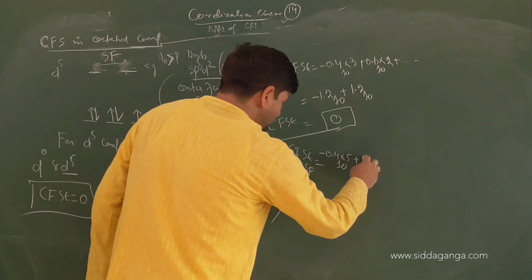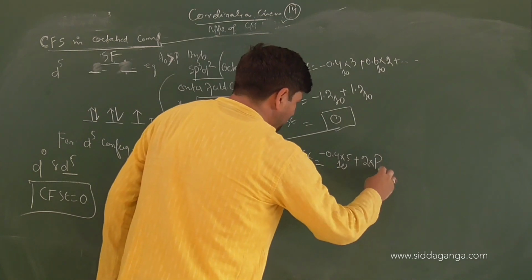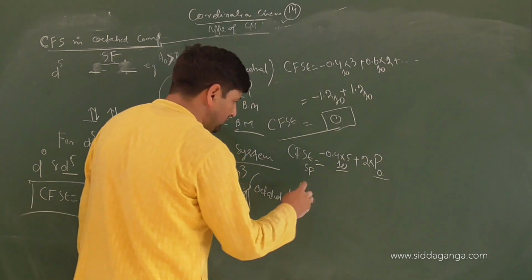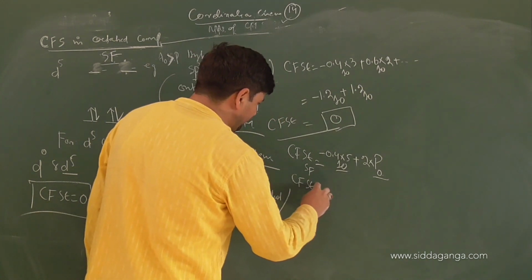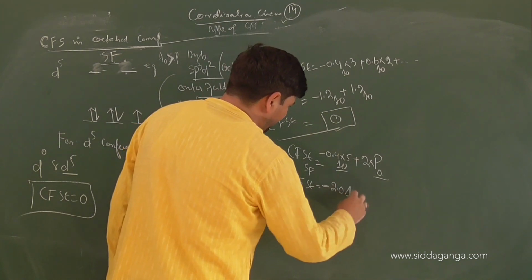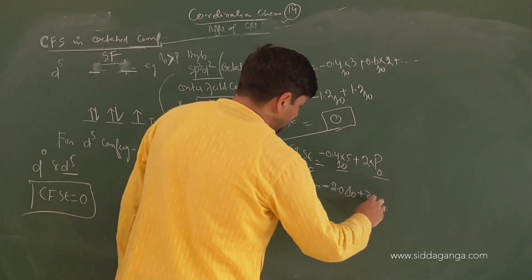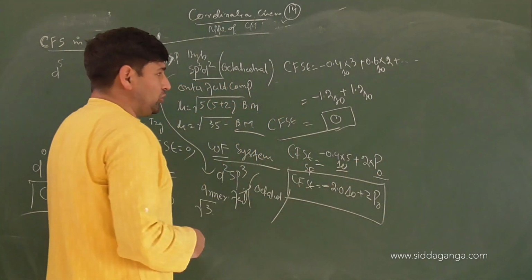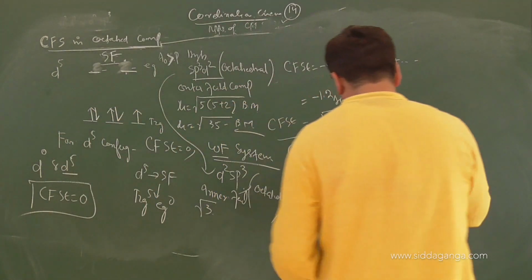And how many pairings? 2 pairings in which field? Octahedral field. Both of these values will be given, and you will be in a position to calculate. So CFSE will be minus 2.0 of delta 0 plus 2 pairings in octahedral field.